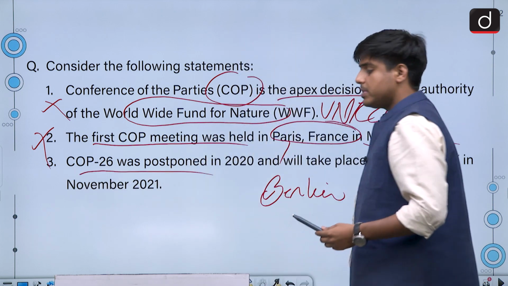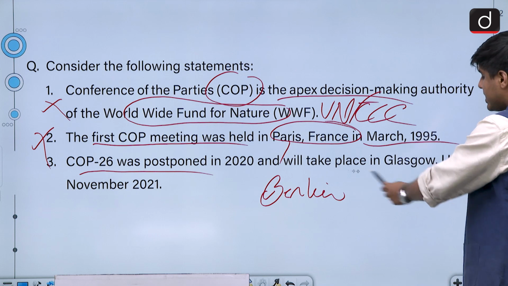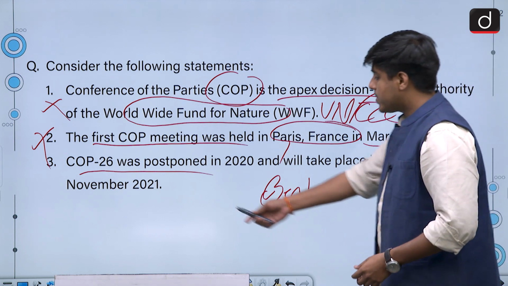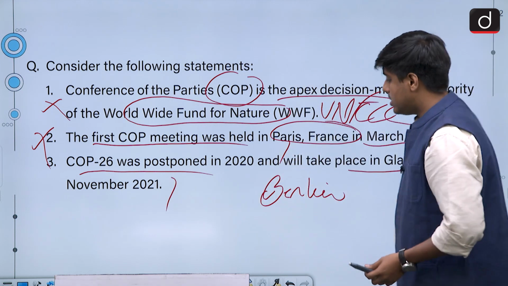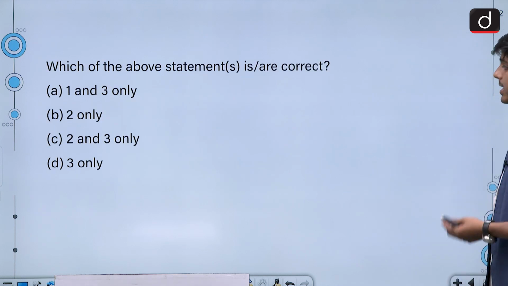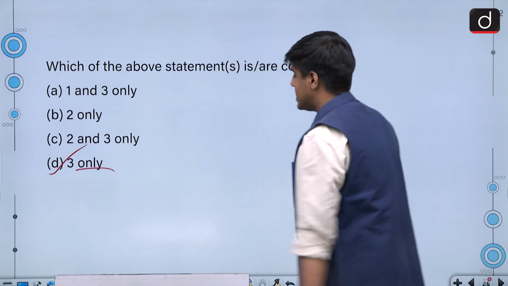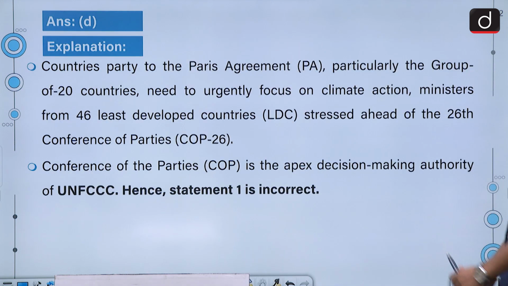This is true that COP26 was postponed in 2020 due to the COVID pandemic, and it will take place in Glasgow in the upcoming month of November 2021. So based on this information, we can say 1 and 2 are not correct and only 3 is correct. Hence, the answer is option D. Let us have a look at the explanation.